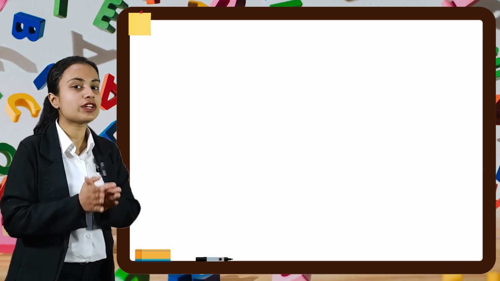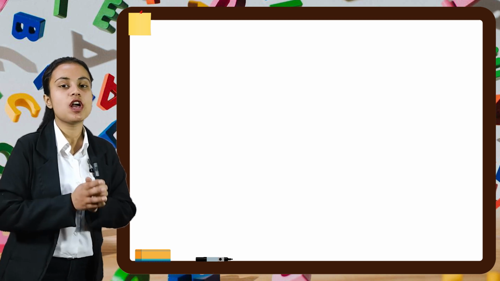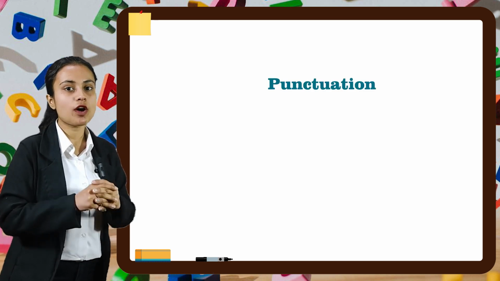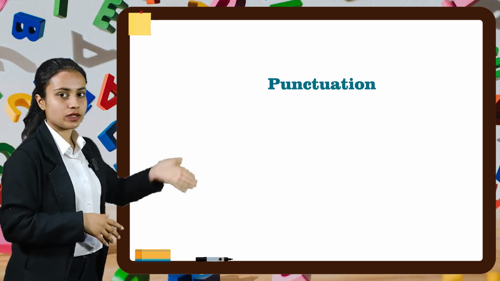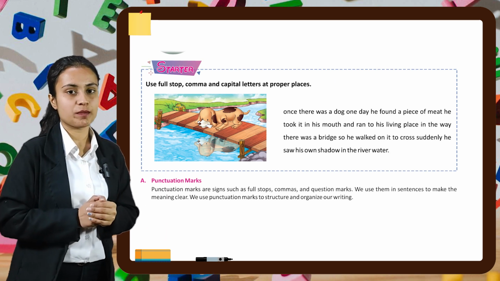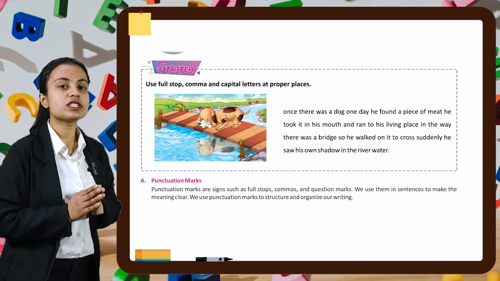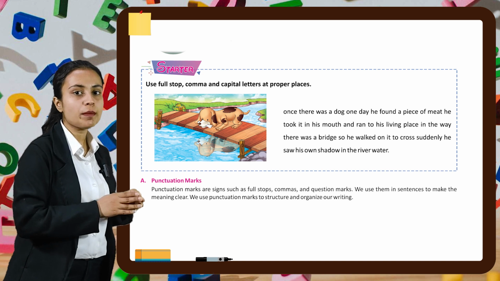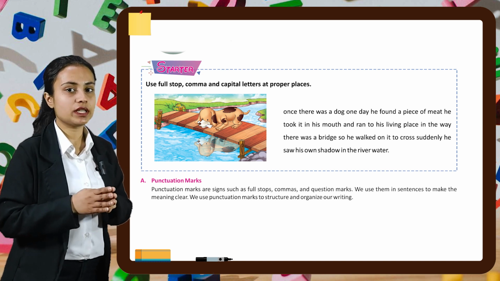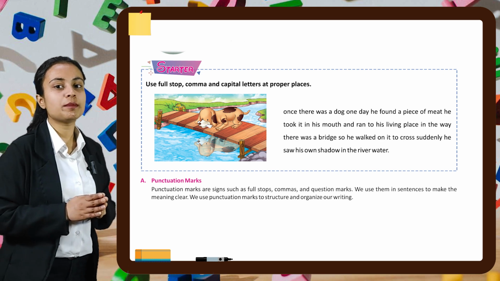I am your English grammar digital mentor and I am back again with a new chapter, which is chapter number 21 of your books, punctuation. So open your books, pick up your pens and let's get started. We'll start with the starter part. Here a passage is given and we have to use full stop, comma and capital letters at the proper places. So let's start with the passage.